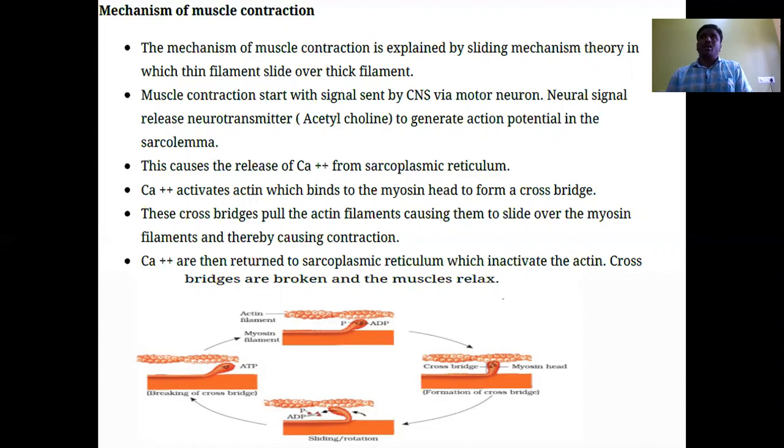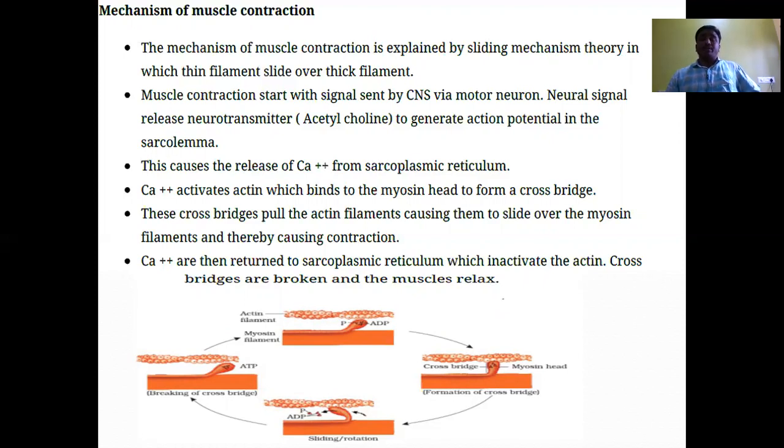Now, utilizing the energy produced by the hydrolysis of ATP, the myosin heads bind with the actin filaments, which results in the formation of a cross bridge. Here ATP is broken down into ADP and inorganic phosphate. Some energy is released, and that energy is utilized for the binding that forms the cross bridge. After formation of the cross bridge, the myosin heads pull the actin filament toward the center of the A band, which we call the power stroke.